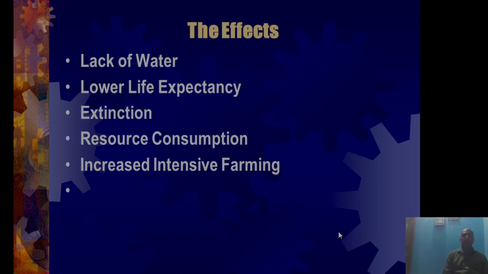Lack of water, lower life expectancy, extinctions, resource consumption, increased intensive farming. These are the effects of overpopulation. There are many more reasons behind it also, but these are the main ones.